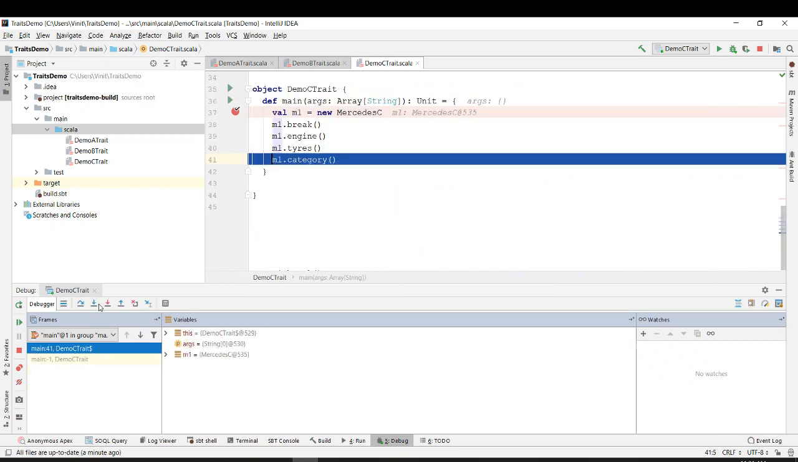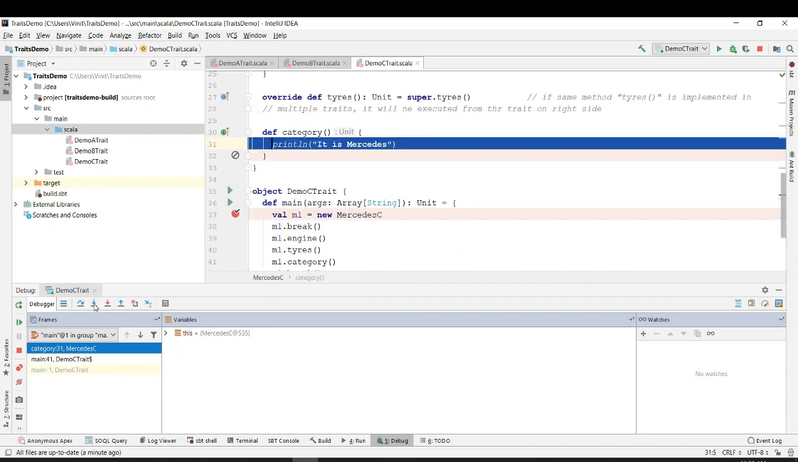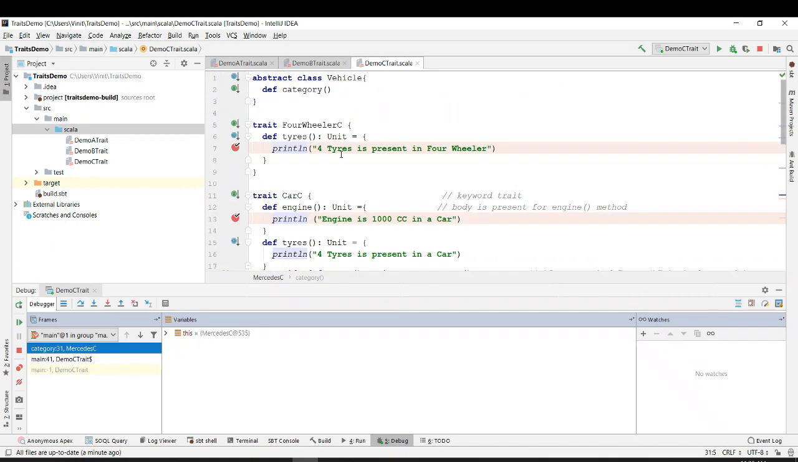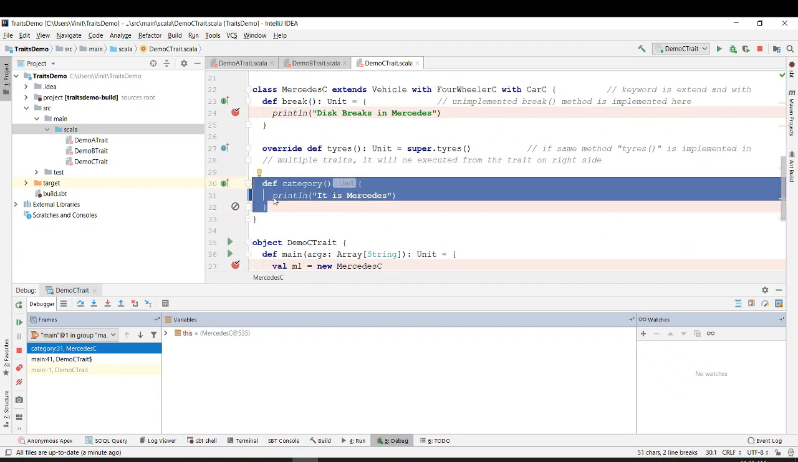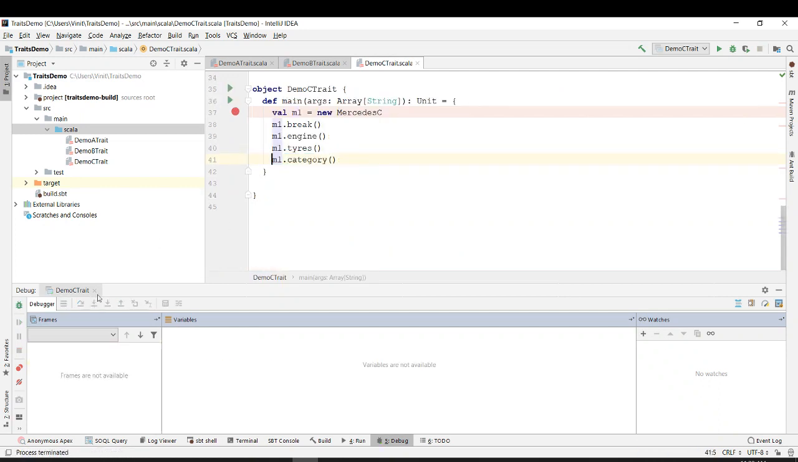Comes back, goes to m1 dot category. M1 dot category is part of the abstract class. However, the body was not defined in the abstract class, it's only defined in the Mercedes C class, and it comes out.